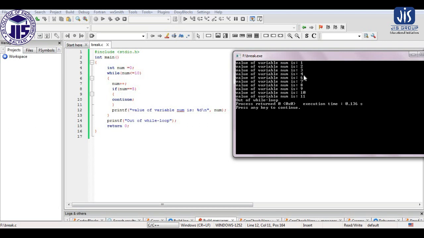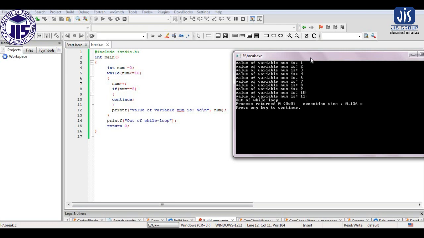Here we are not getting the value 5 printed. But after that it will again go to the loop and perform the increment operation. So the value will become 6. When the value of num is 6, continue will not execute and it will print the value again. So from 6 onwards it is printing 6, 7, 8, 9, 10, 11.